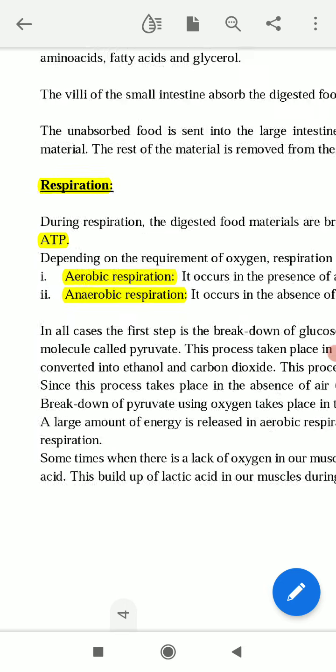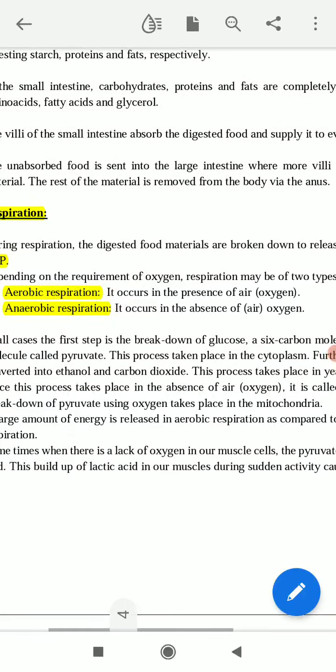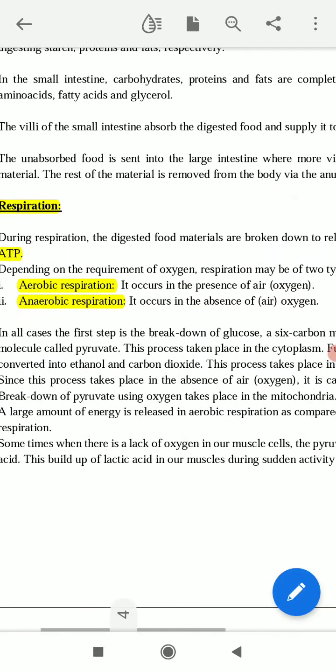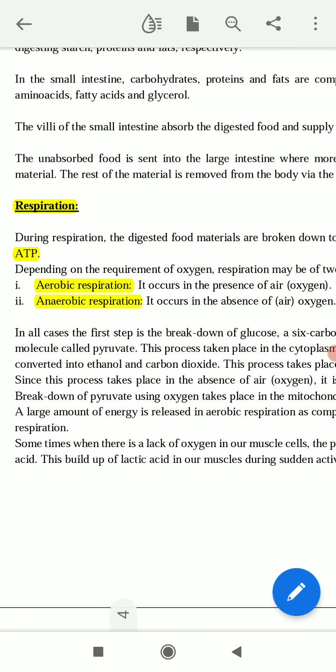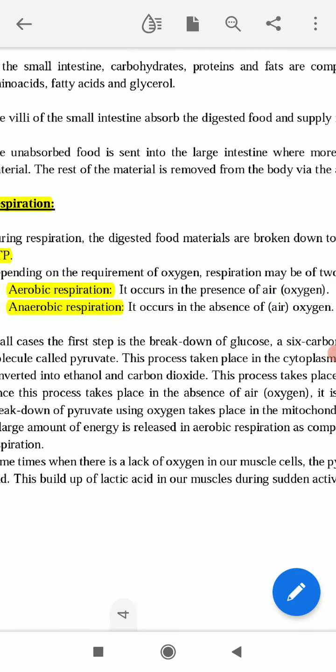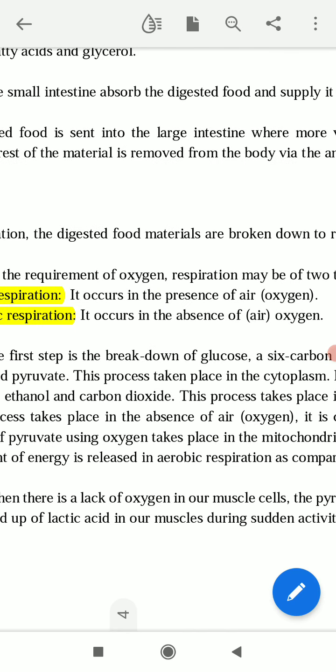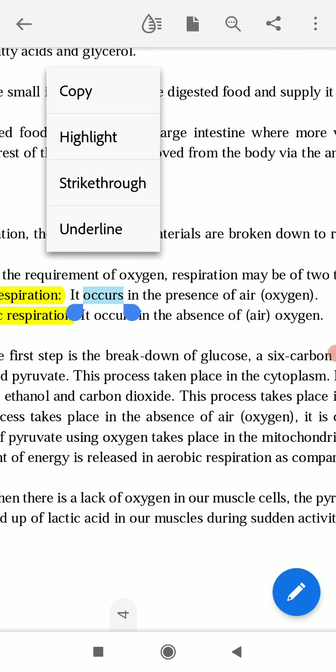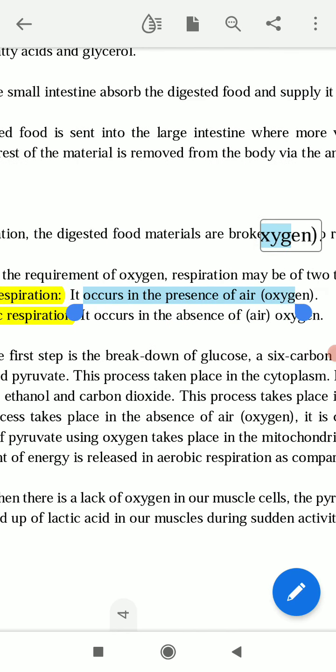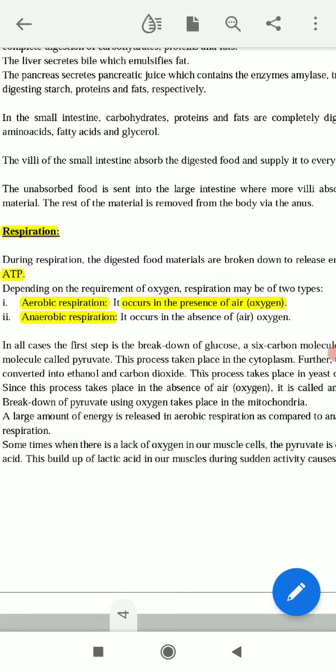Depending on the requirement of oxygen, respiration may be of two types, aerobic respiration and anaerobic respiration. Aerobic respiration happens in the presence of air. This is the basic definition: aerobic respiration occurs in the presence of air, or oxygen.